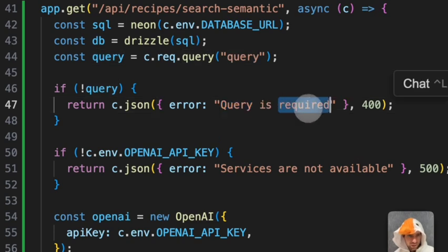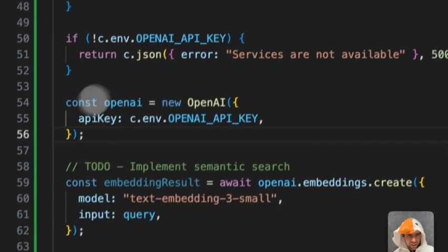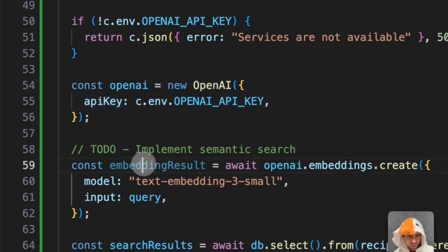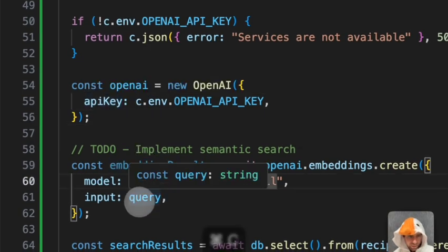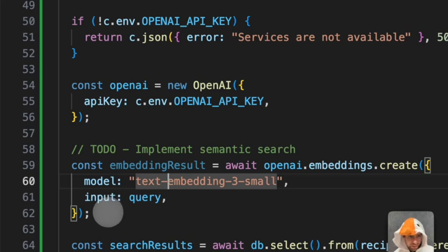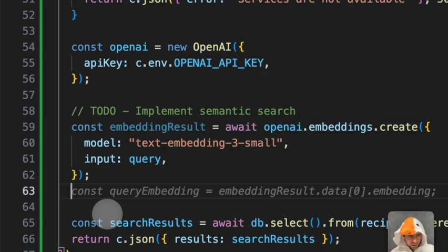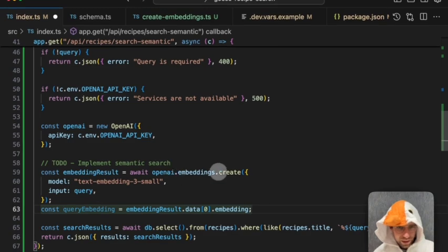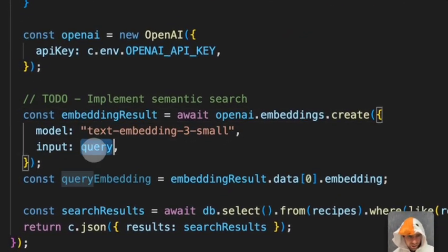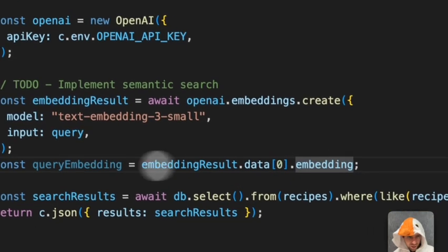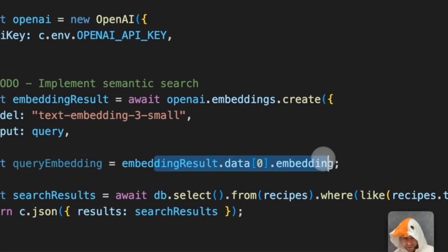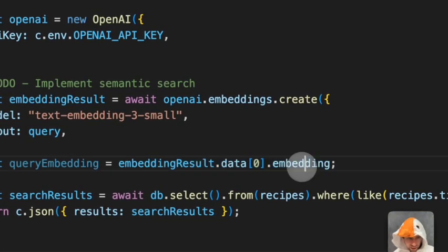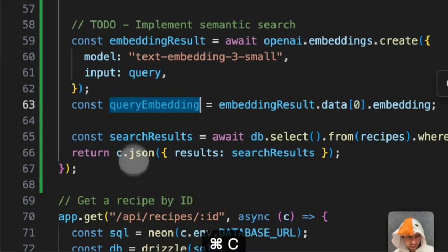And we'll say query is not required. That way, TypeScript is fine with what we're doing down here, which is passing this query, which is pretty much guaranteed to be a string, into the OpenAI embeddings model. So we're creating an embedding from this query. That's our result. Our actual embedding is embedded in this long path right here. So now we get the query embedding.